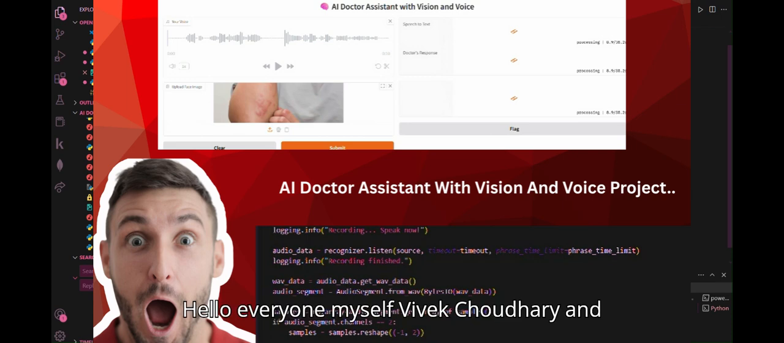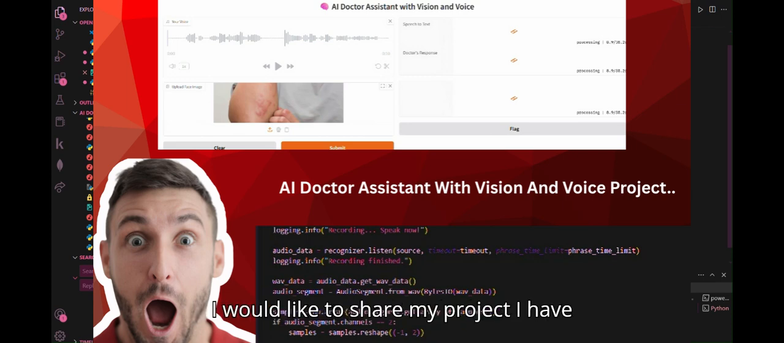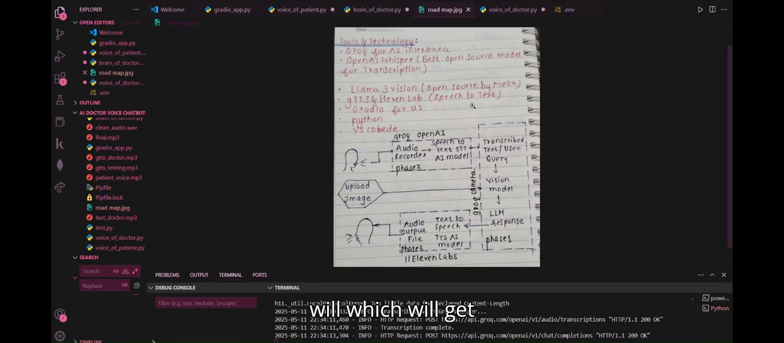Myself Vivek Chaudhary, and I would like to share my project I have made on AI Doctor, which will get the tools and technology I have shared with you. I have used Groq for AI inference, OpenAI for Whisper, which is a best open source model for transcription. There is Llama 3 Vision, open source by Meta. This is all I have mentioned in that image.